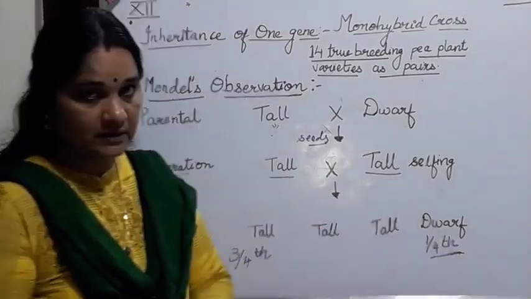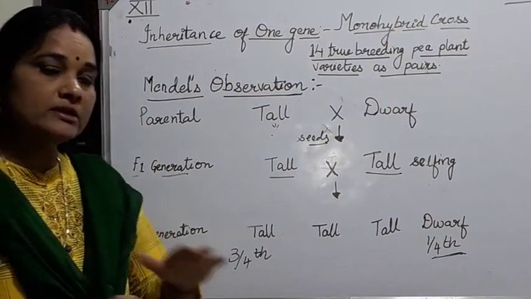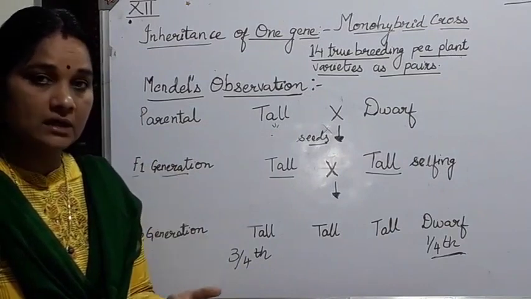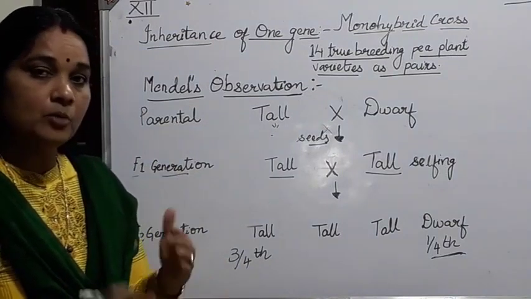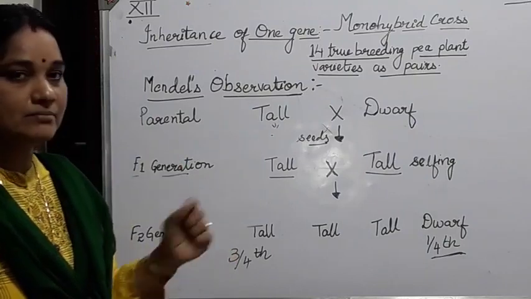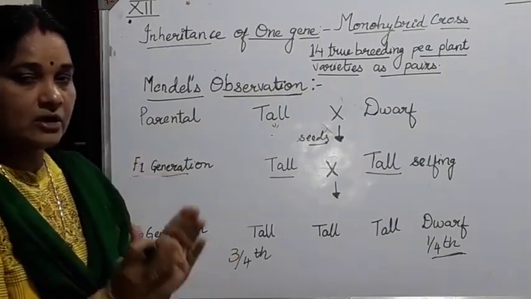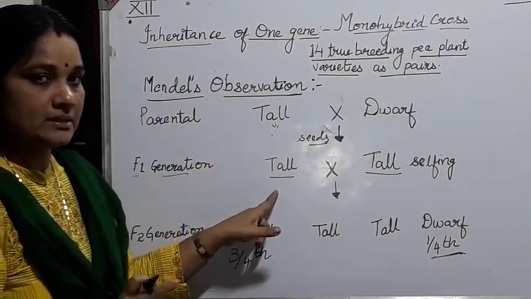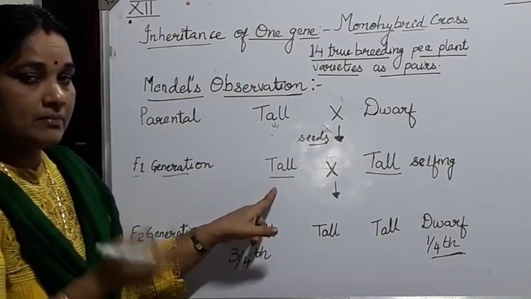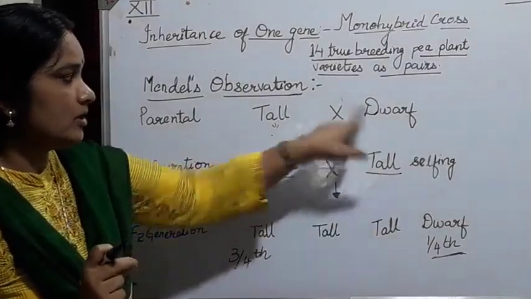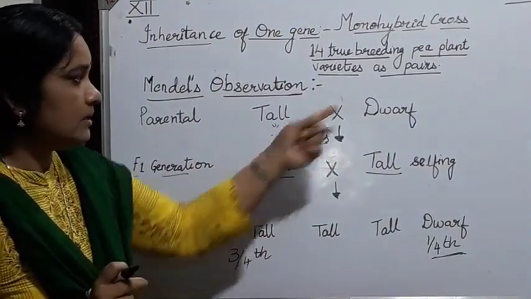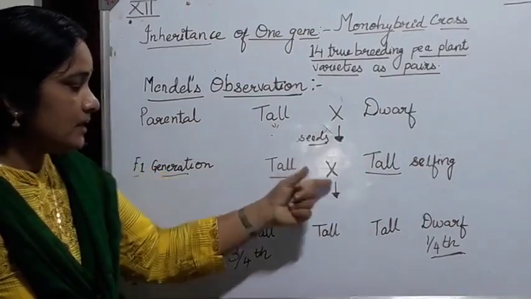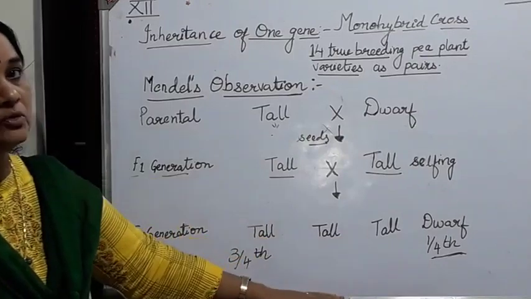So this was a recessive factor, and he carried out this experiment with all the remaining contrasting characters: flower shape, flower position, flower color, seed shape, seed color, pod shape and pod color. But he got the same result. That means the dominant factor from one of the parents was expressed in the F1 generation, and only one character of the parent was expressed in the F1, but the second was not expressed, it was hidden. The second parent's character was hidden, but that character was exhibited in the F2 generation.